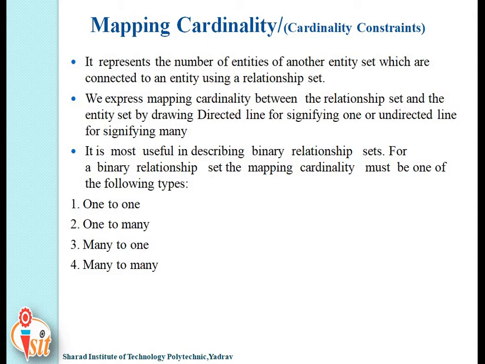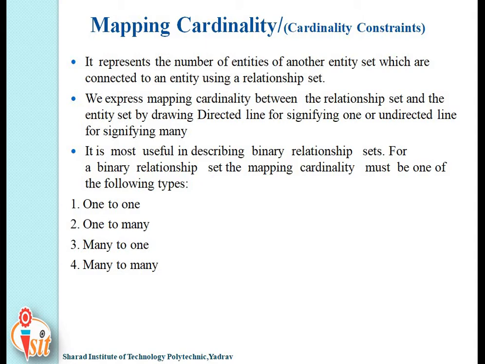Mapping cardinality or cardinality ratio expresses the number of entities to which another entity can be associated via a relationship set. You can say it represents the number of entities in another entity set which are connected to an entity using a relationship set, and this is known as mapping cardinality. Also you can say mapping cardinality is nothing but cardinality constraints.